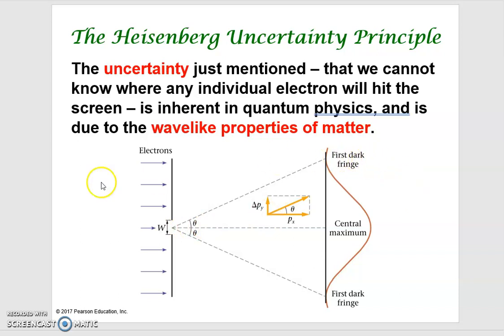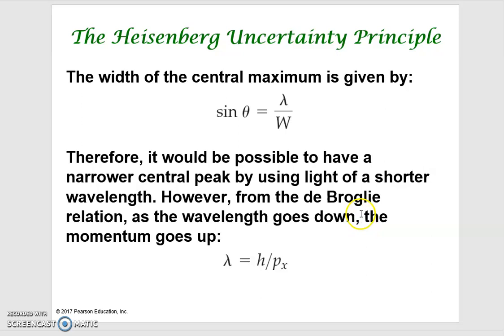But this is actually not correct, because based on the de Broglie relation, when the wavelength becomes smaller and smaller, the momentum goes up. So what does that mean?